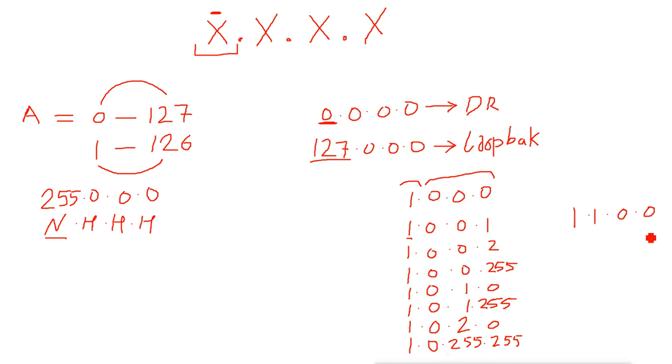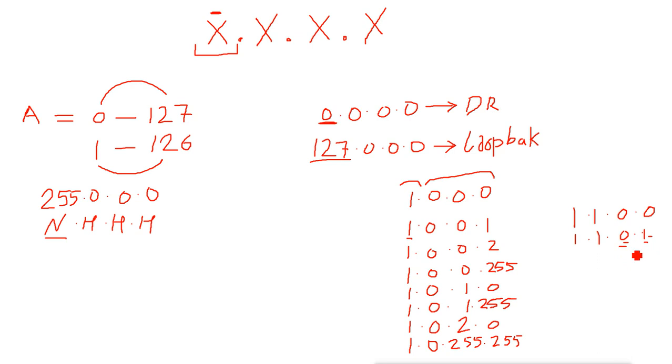That means it will start from 1.1.0.1, then 1.1.0.2, 1.1.0.3, then when it reaches 255, it will become 1 here, then when it reaches 255 again, it will become 2 here, then 255, 3, 255, 4.